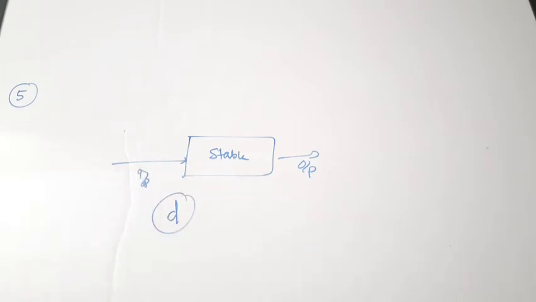But when the system is unstable, any very small change will affect the output majorly. So the correct answer is D here.